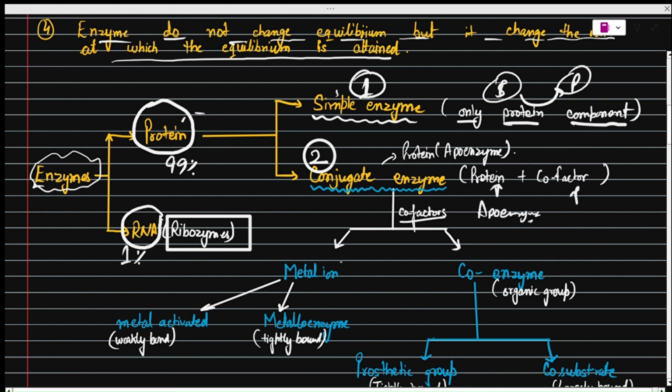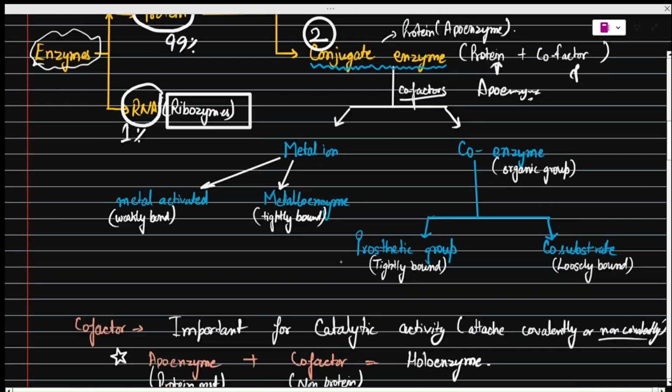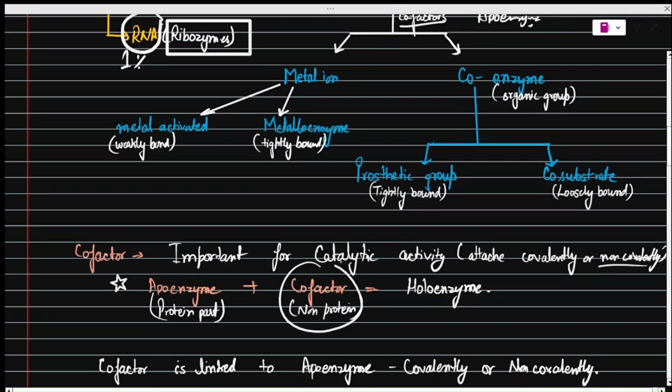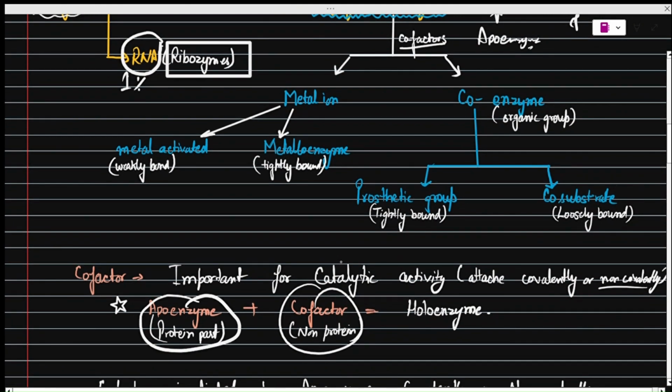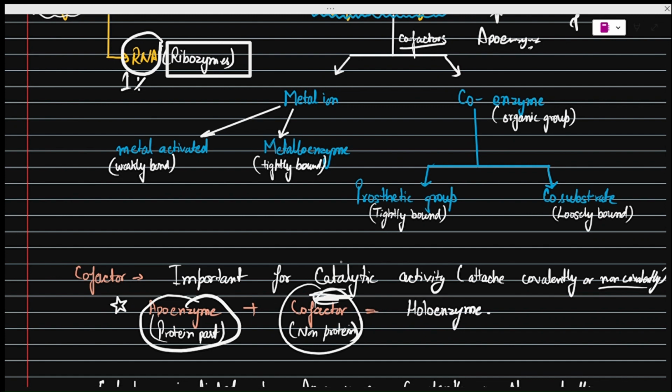And the cofactor is the non-protein part. Here I have written that apoenzyme is the protein part and the cofactor is the non-proteinaceous part, and when they combine together, they form holoenzyme. This holoenzyme is functional, while if there is only apoenzyme, it is non-functional.